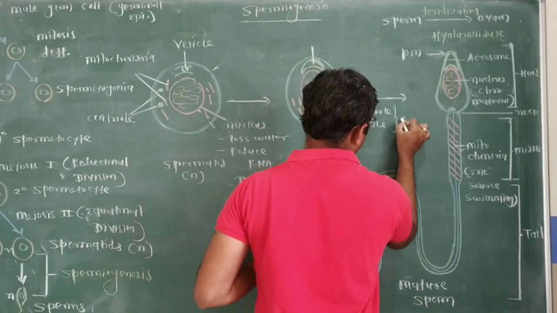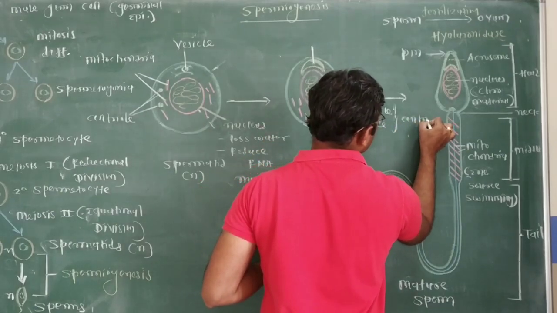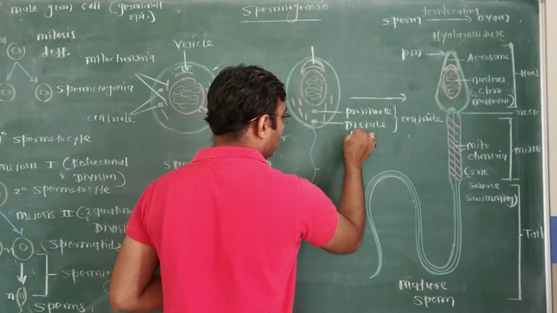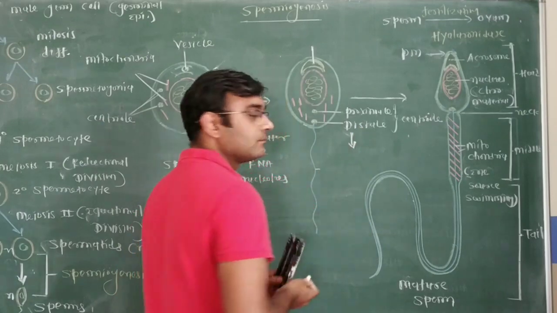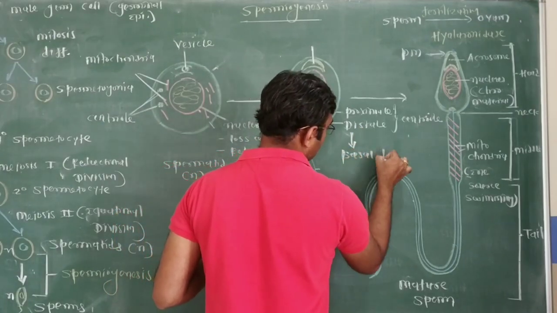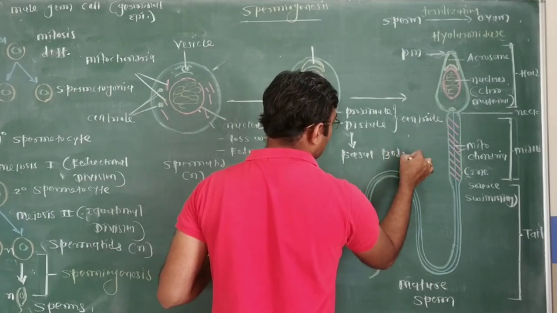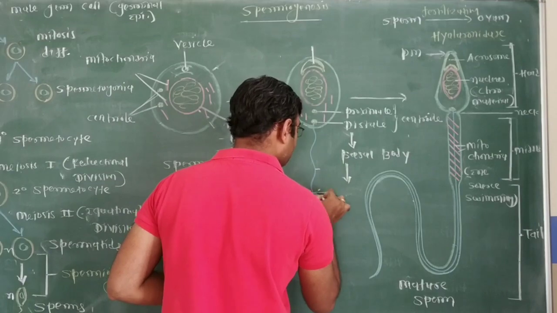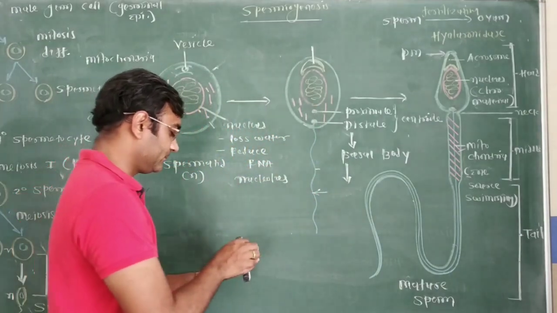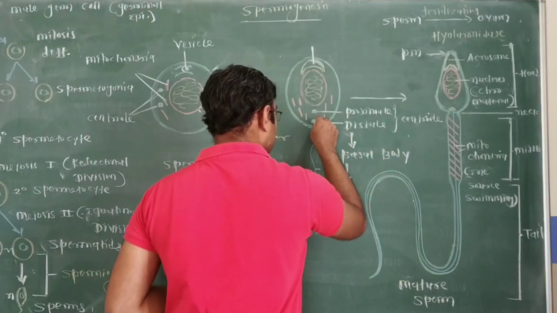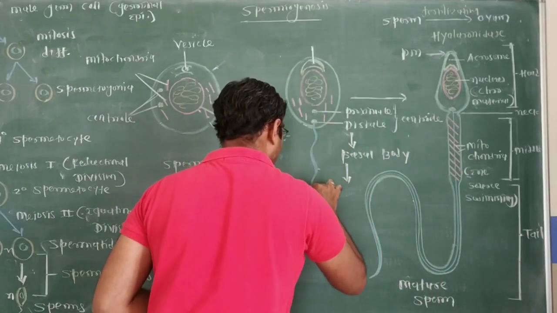The distal centriole is modified as a basal body, and this basal body forms the axial filament.